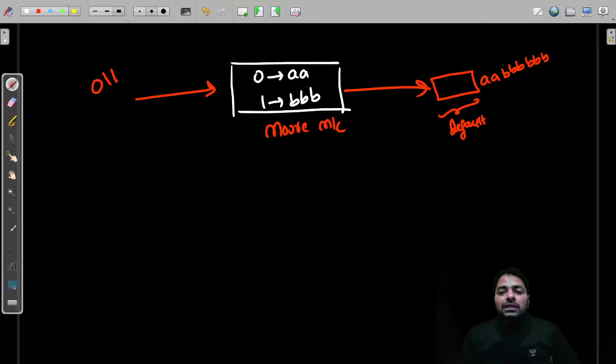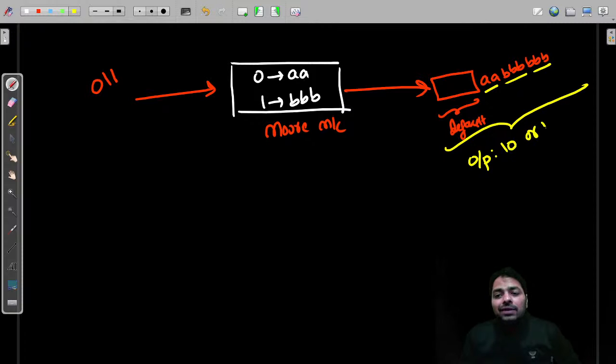Are you clear? This output length is 2 plus 3 plus 3, which is 8, correct? 8 plus 2 or 8 plus 3, so it may be 10 or 11. It depends on what output is at the initial state. We don't know this at all. It all depends on the behavior of the machine, guys.